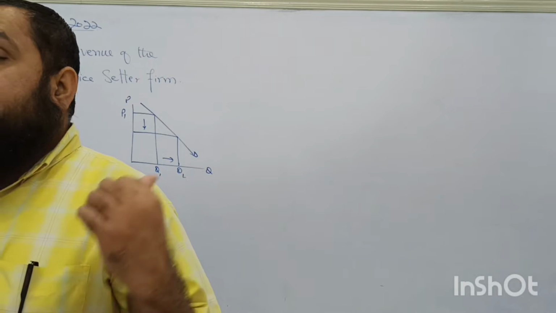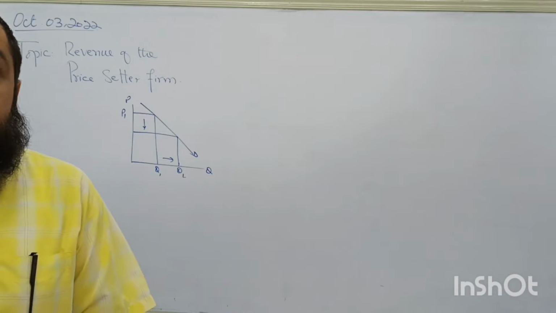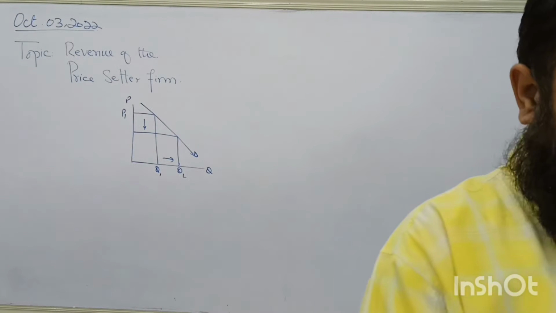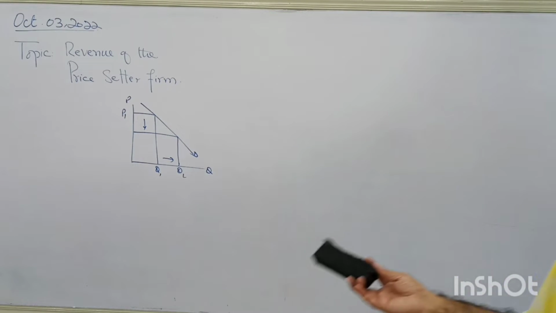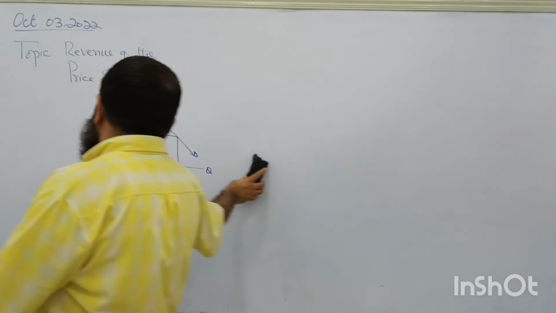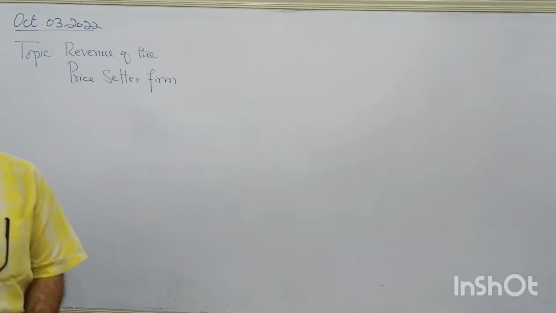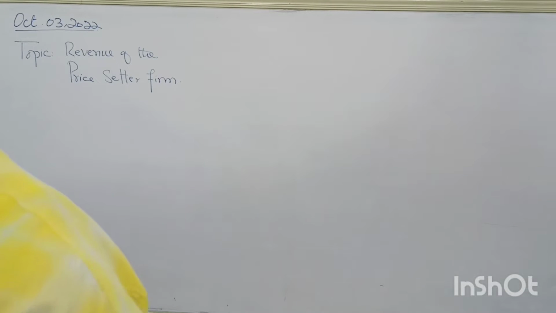But most of the time the firm is the price setter, so it sets the price in the market along the demand curve. Now what types of revenues will this type of firm have and what are their shapes? First of all, this is a price setter firm which faces a downward sloping market demand curve.